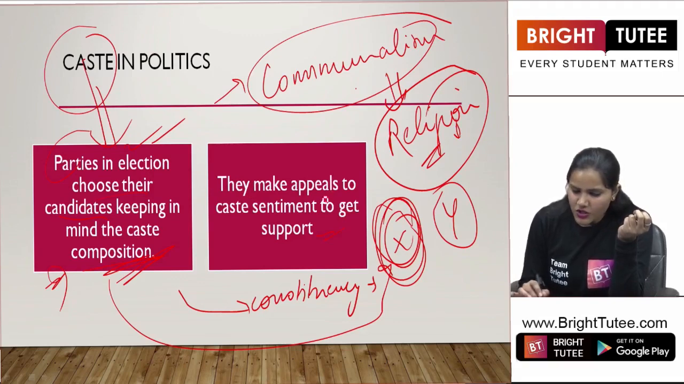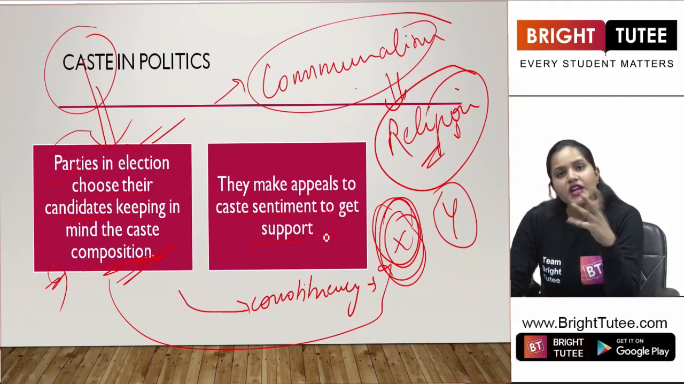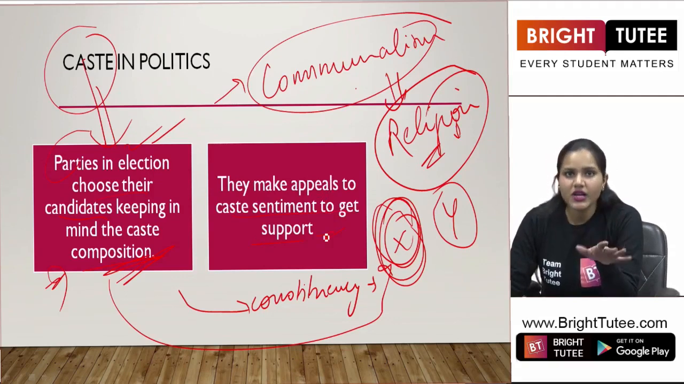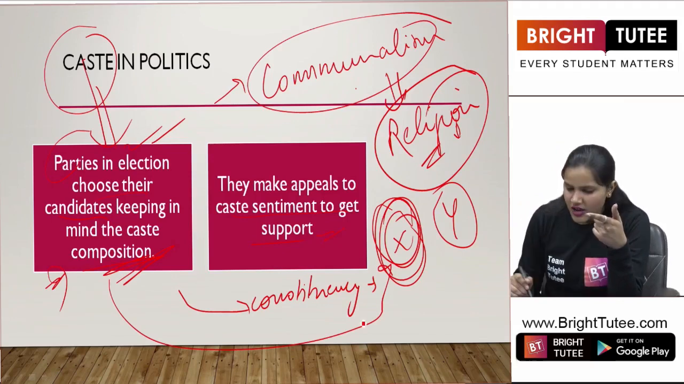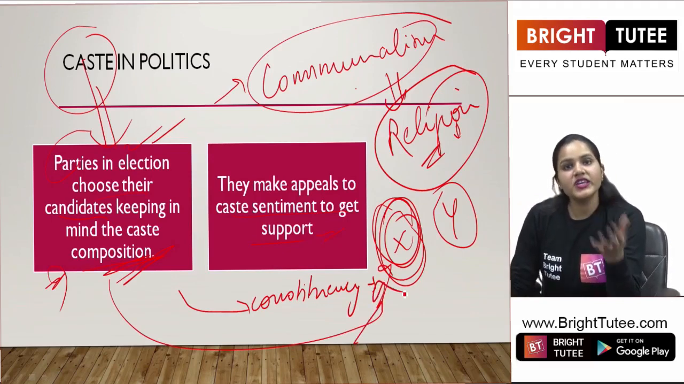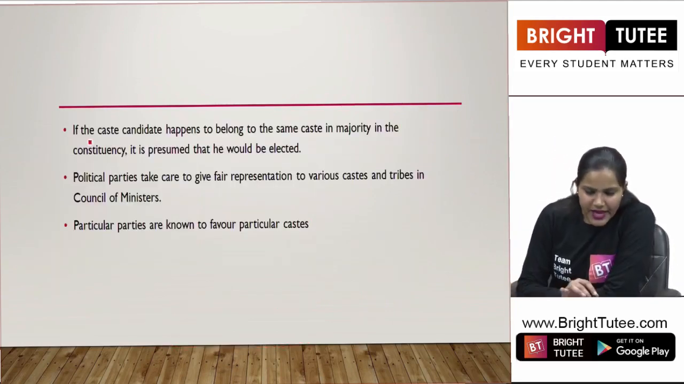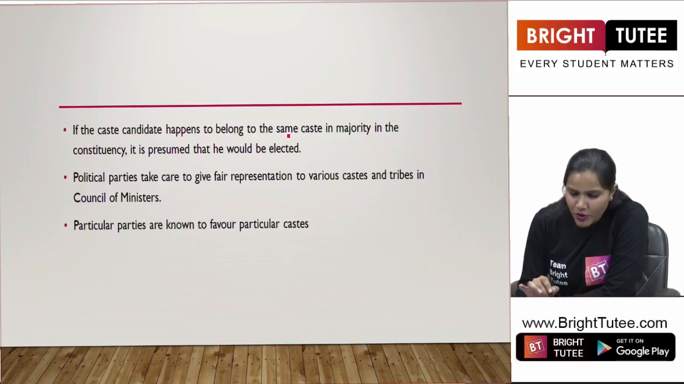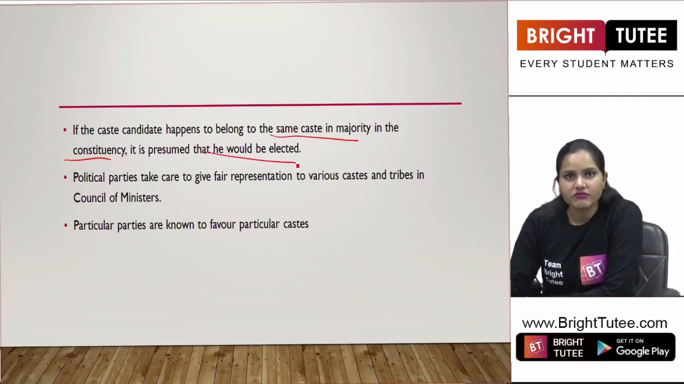Apart from this, they also make appeals to caste sentiments to get support. Definitely. People belonging to one caste are going to vote for candidates belonging to that particular caste. Is it correct or not, students? This is how politics is working here. So, the political parties are also choosing candidates from that particular caste from which they can muster a lot of support. Also, if the candidate happens to belong to the same caste that is in majority in the constituency, it is presumed that he would be elected.